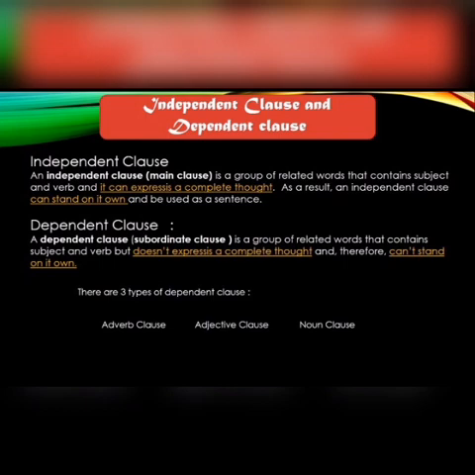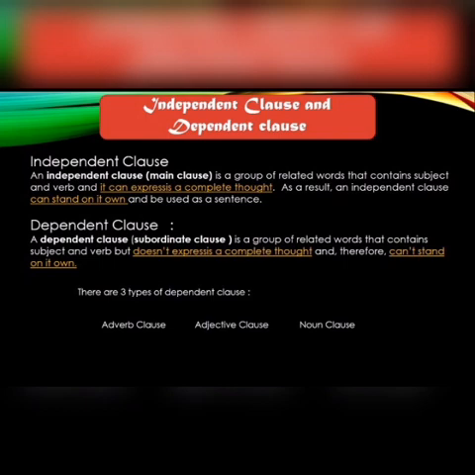Independent clause. A main clause is a group of related words that contains a subject and verb, and it can express a complete thought. As a result, an independent clause can stand on its own and be used as a sentence.